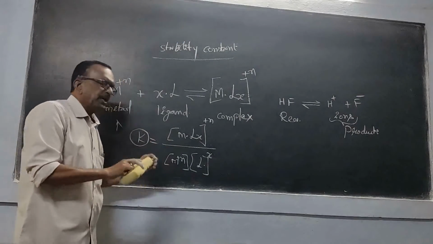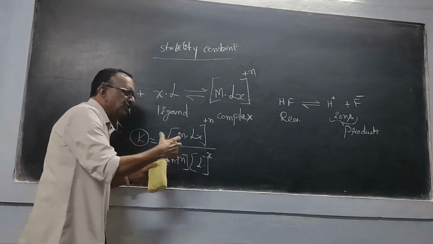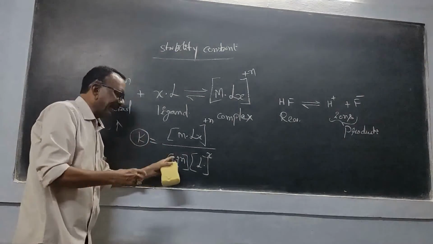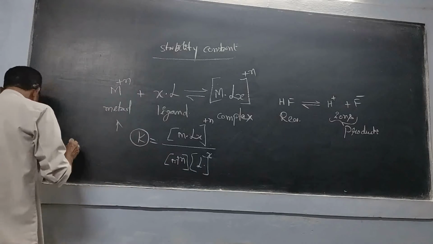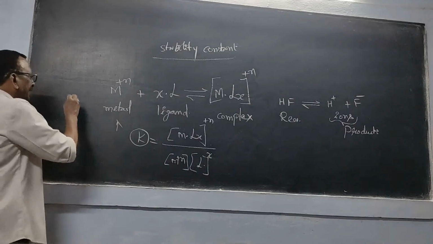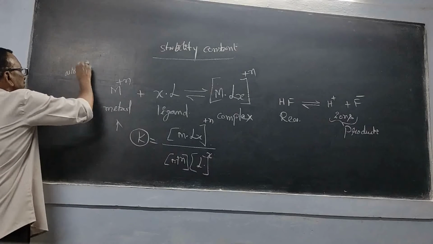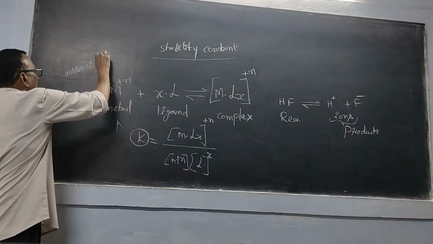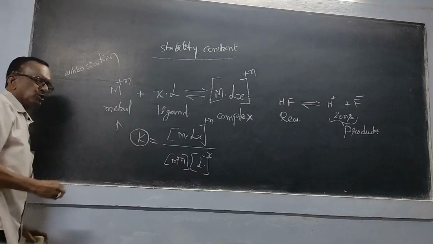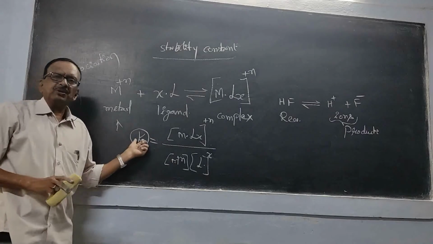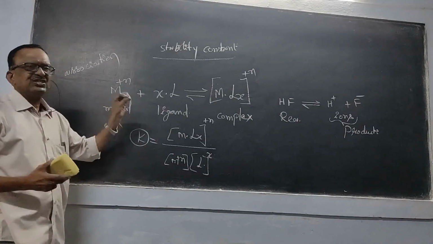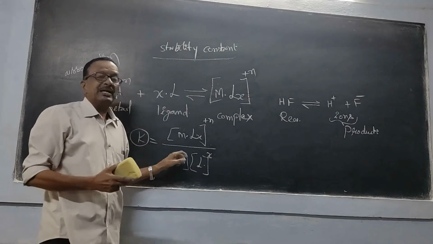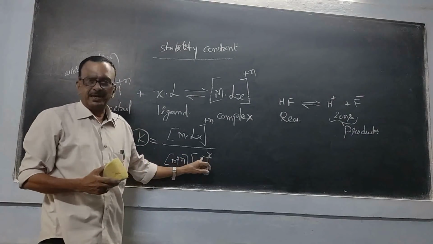How is it formed? Because of association, there is some attraction between the metal and the ligand. So what exists between the metal ions and ligands is association. So this equilibrium constant is a direct measure of the association that exists between the metal ion and the ligand.